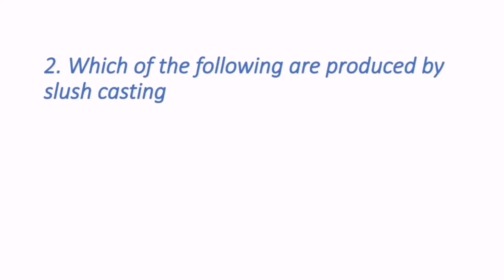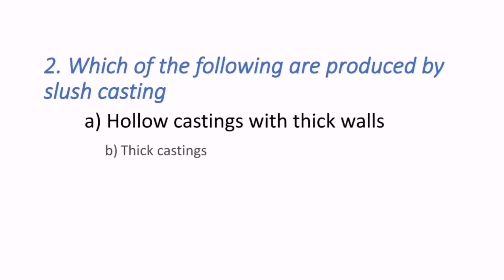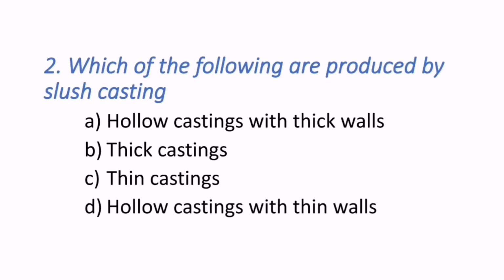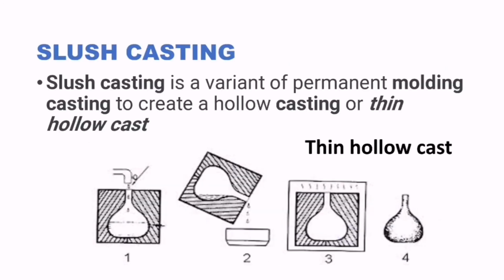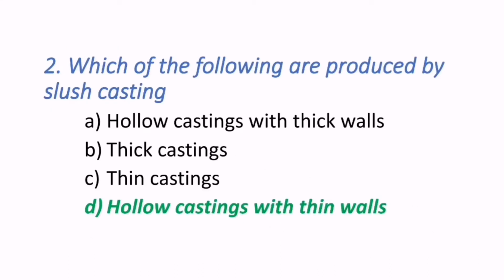Moving on to the second question, which of the following are produced by slush casting? The options are hollow castings with thick walls, thick castings, thin castings, hollow castings with thin walls. Slush casting always produces thin hollow castings, as we see in the figures. Slush casting is a variant of permanent mold casting to create hollow castings or thin hollow castings. Hence the correct answer is D, that is hollow castings with thin walls.